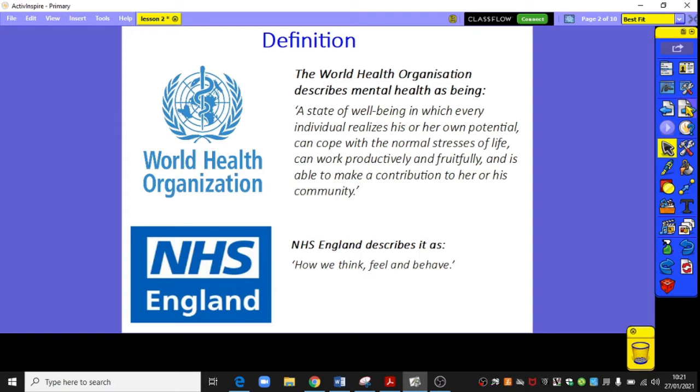We looked at these definitions last week, and the World Health Organization described mental health as a state of well-being in which every individual realises his or her own potential, can cope with the normal stresses of life, can work productively and fruitfully, and is able to make contributions to his or her community. And NHS England saying it's about how we think, feel and behave. So just bear those in mind as we go through today's session.